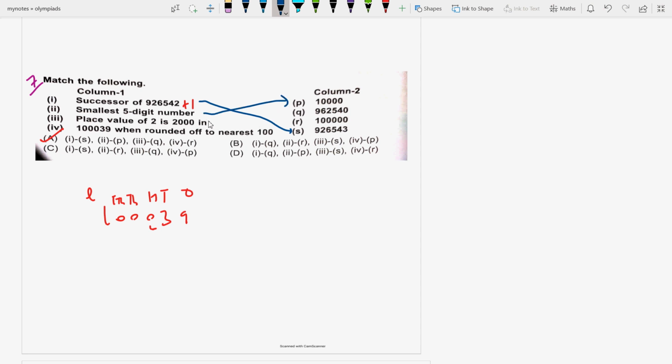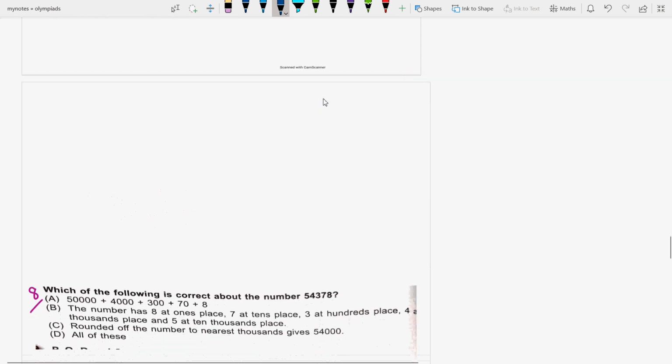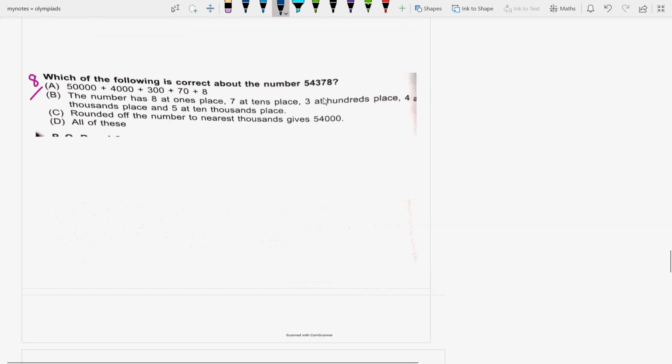Third is Q, yes, and fourth is R. That means this much. Okay, because how many digits are there? 1 2 3 4 5 6, and this is also 6 digits. 1 2 3 4 5, 6, 5 zeros are there. So the smallest 5 digit number is this, 10,000. I'm sorry for that.